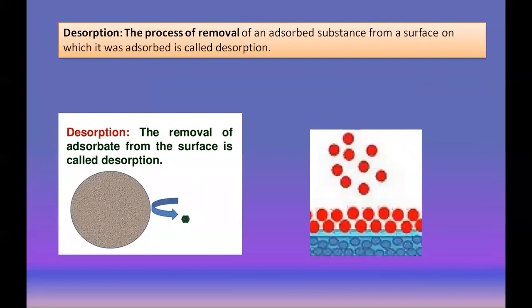The next point is about desorption. Desorption means the process of removal of an adsorbed substance. Adsorption takes place on the substance, and after some time, for a number of reasons, such as increasing the temperature after the completion of the reaction, the adsorbed substance is removed from the surface. This process is called desorption.